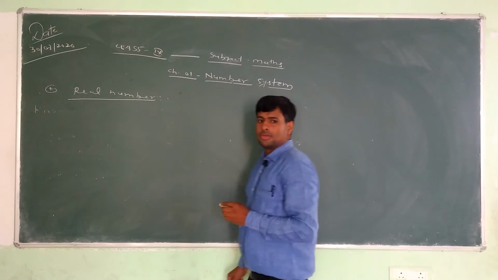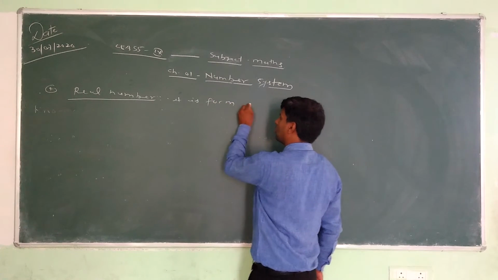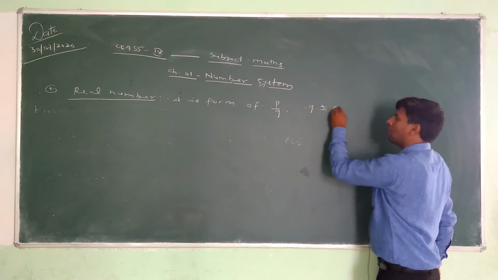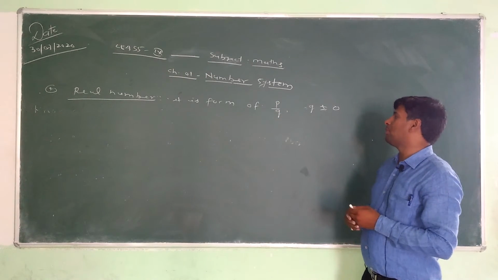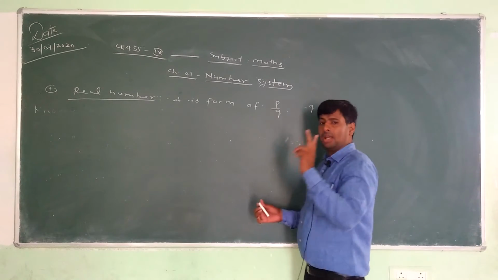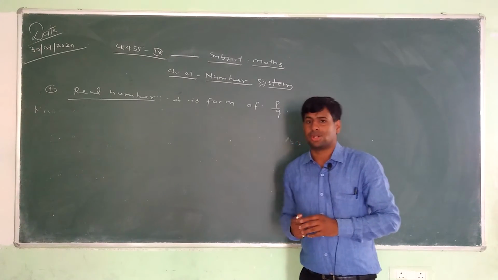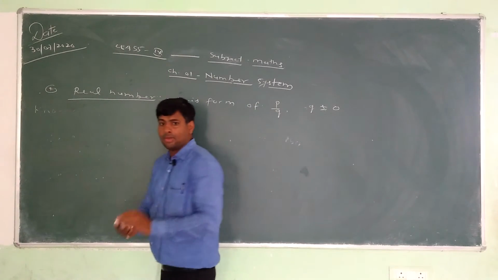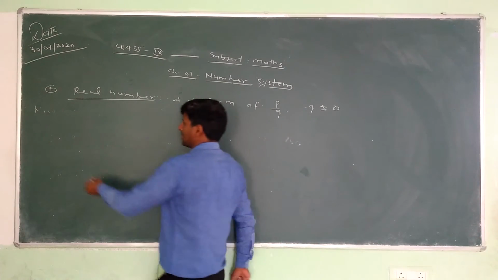Real number means any number that can be represented in the form of p by q where q does not equal 0 is known as a real number. Real numbers have two types: first, rational numbers, and second, irrational numbers. Then next we discuss real numbers. So real numbers have two conditions: first, rational numbers, and second, irrational numbers.